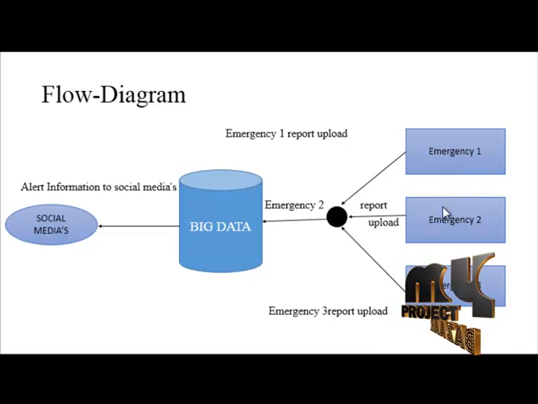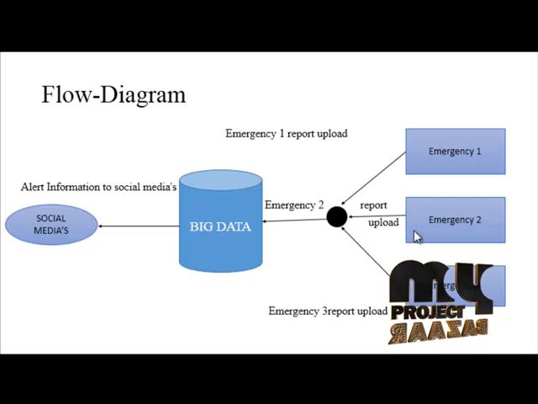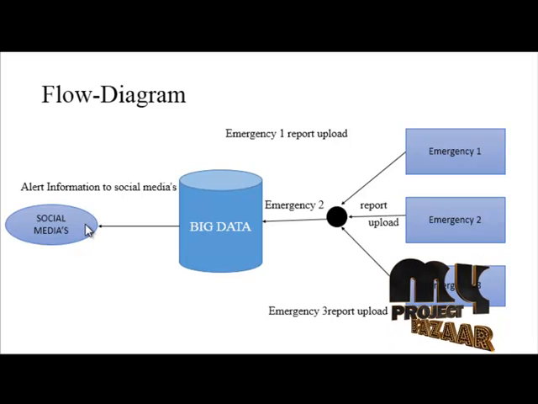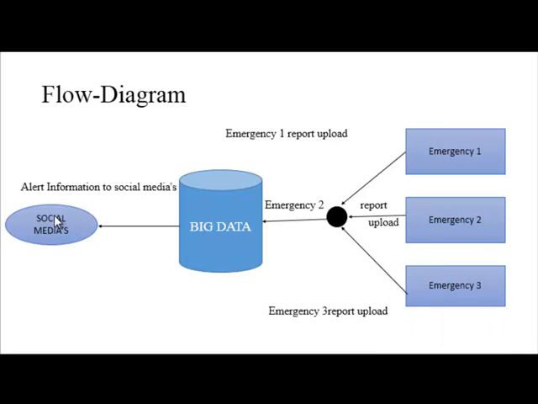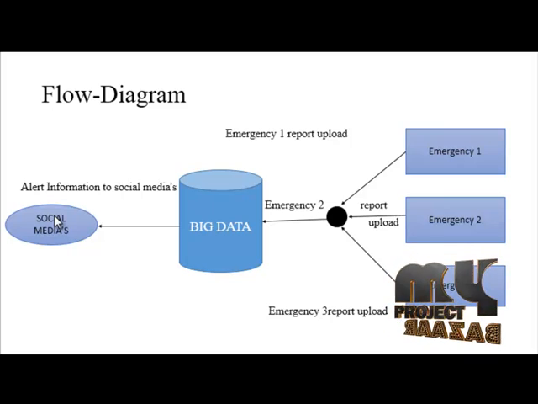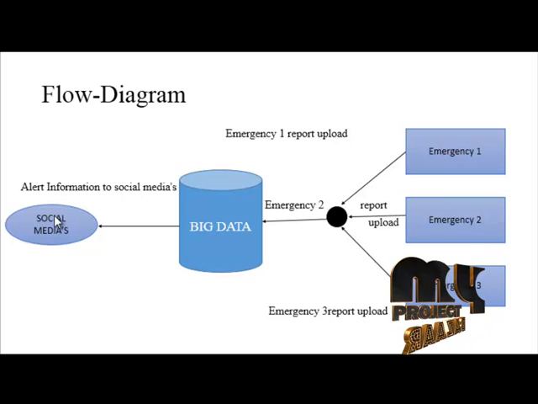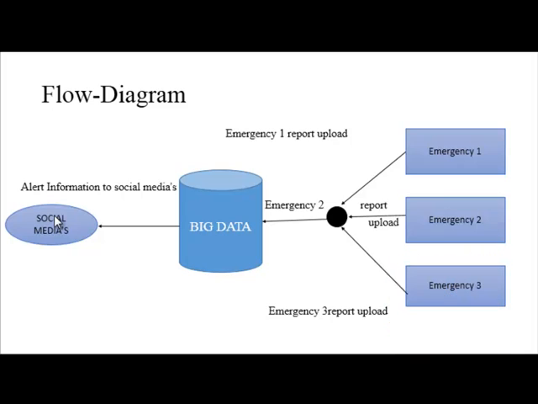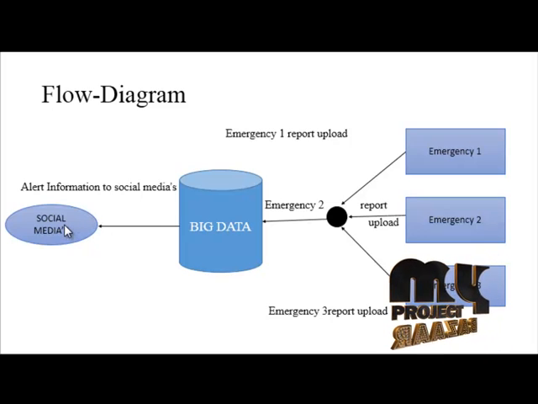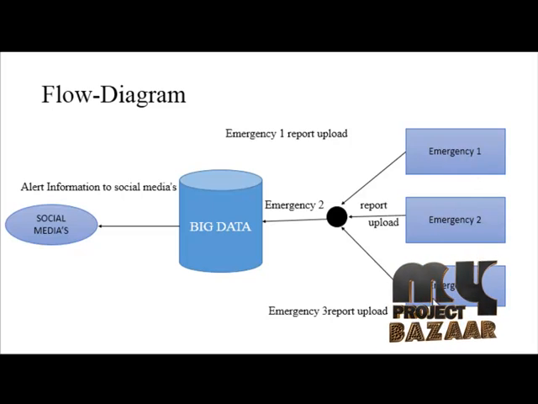The emergency event means any alert message in any disaster that can be acquired in the crowd places. First, all of the social media information can be stored in a large database, and in the next process we can gather all of the crowd place details and store them in a large database. After that, the database can be processed in the big data process. The social media people's information can be gathered from Twitter, Facebook, Instagram, etc. These are our emergency 1, emergency 2, emergency 3 event places.